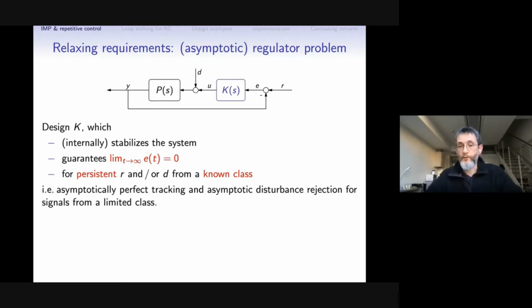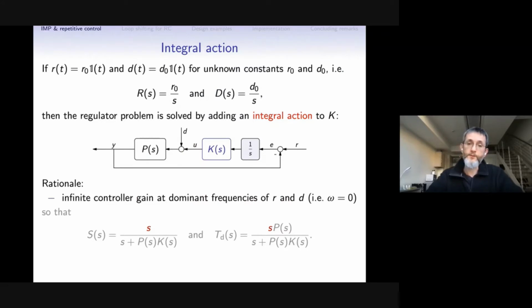A very good example of it is the use of the integral action in the control. If we know that our reference and disturbance signals are constant or very close to that, then it is known that if we introduce an integral action into the controller, we can asymptotically track any such signal without knowing its actual amplitude, and we can asymptotically reject any such disturbance also without knowing its amplitude.